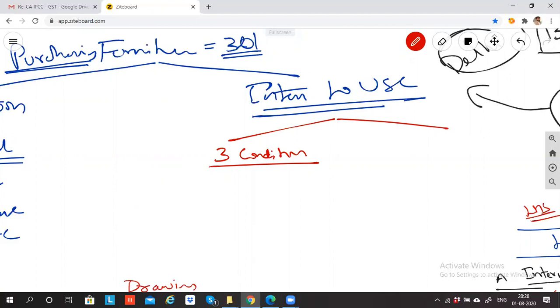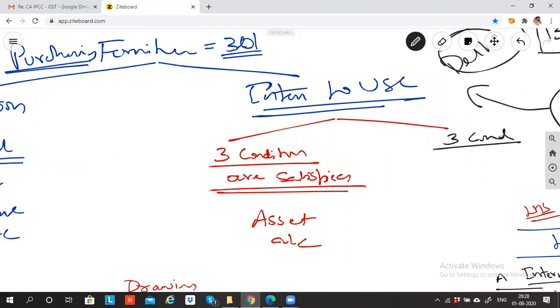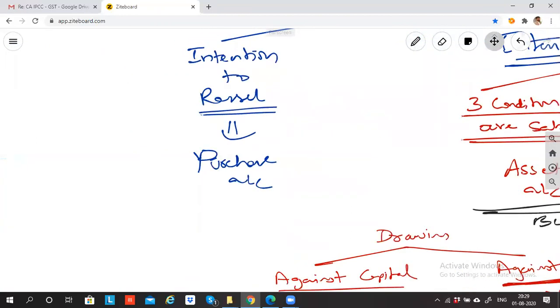If the three conditions are satisfied, then this furniture I'll record where? Asset account. This will go to my balance sheet. If the three conditions are not satisfied, then it will go to expense account in the trading and P&L account. And this is going where? Trading and P&L account.